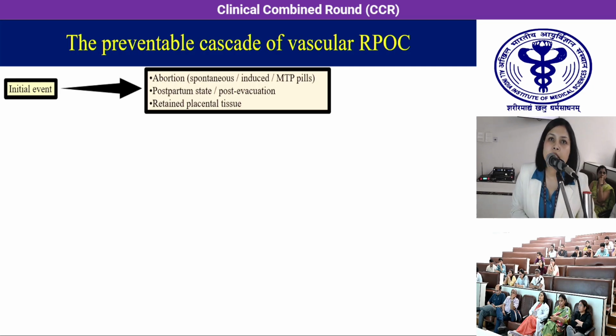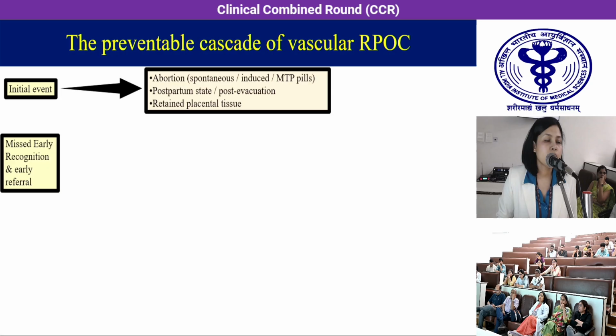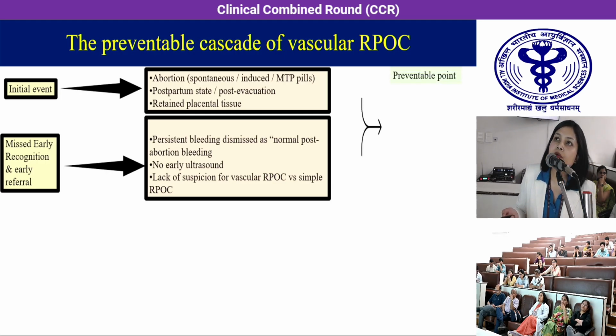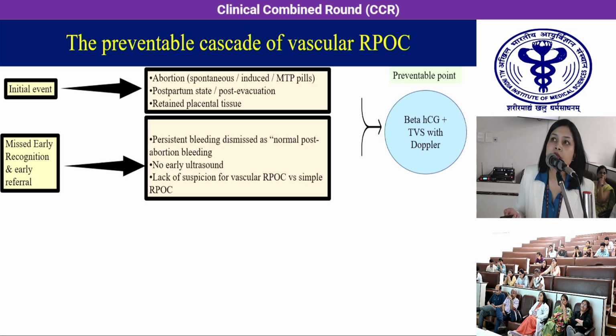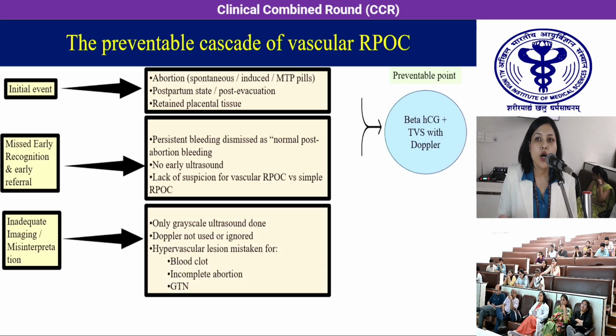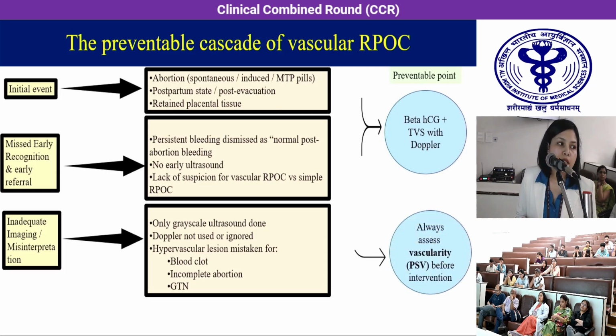So the preventable cascade here: the most triggering factor is the abortion, postpartum state, and the retained placental tissues. Second is the missed early recognition and early referral. We often ignore it as normal post-abortion bleeding, with no early ultrasound and lack of suspicion. The preventable point here is beta HCG and a TVS with Doppler. Third is inadequate imaging and misinterpretation. We often misinterpret it as blood clot, incomplete abortion, and GTN. The preventable step here is assessing the vascularity.